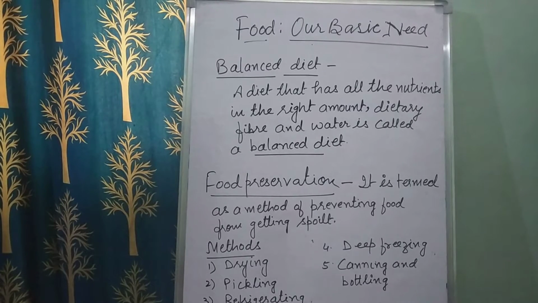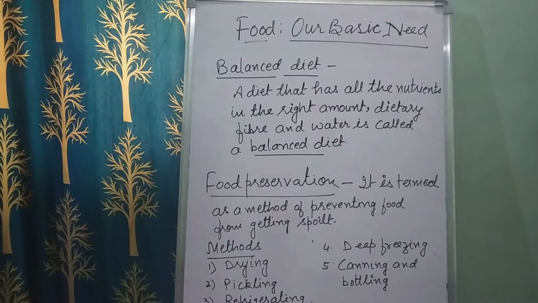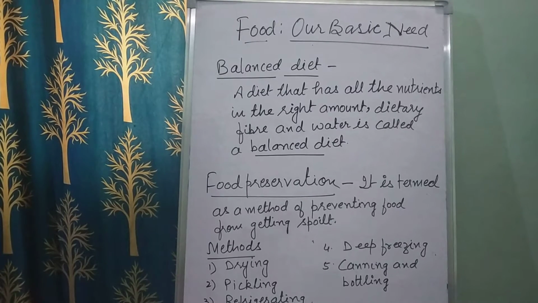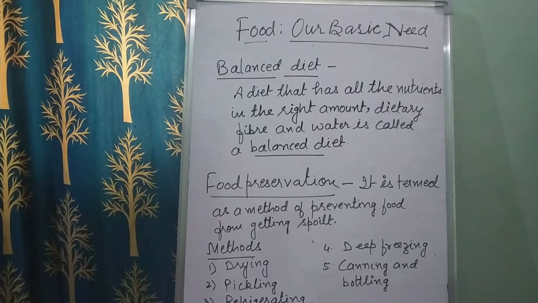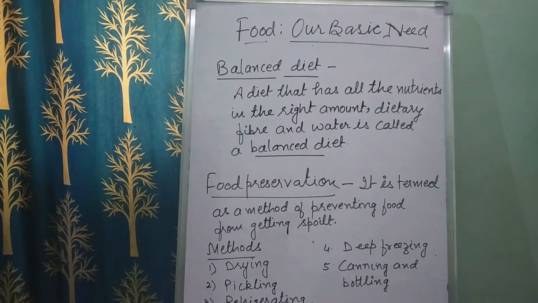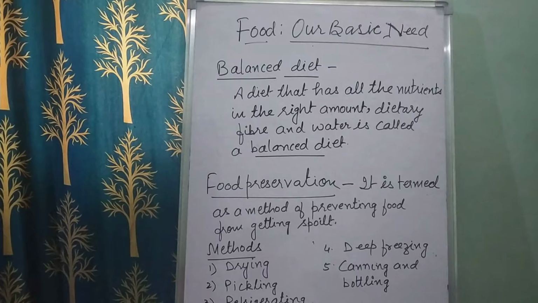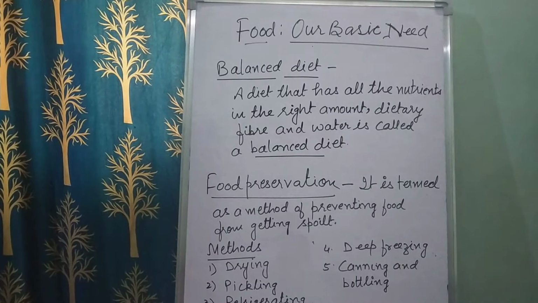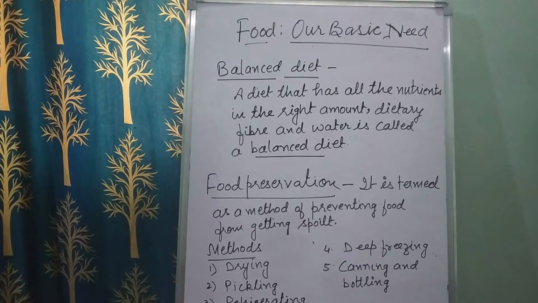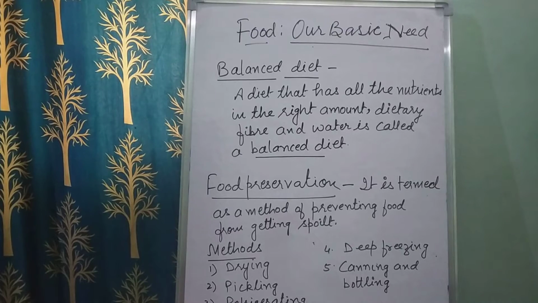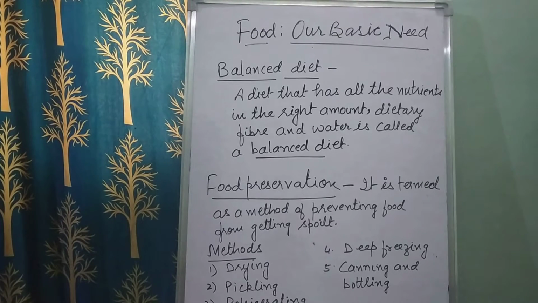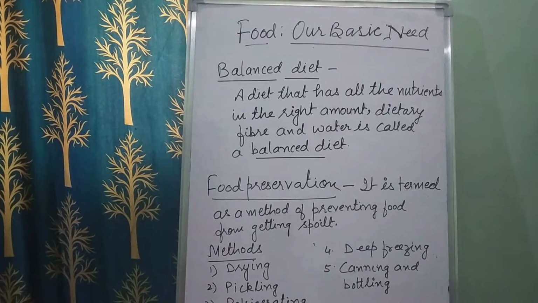So what is a diet? The kind of food that we eat daily. And a balanced diet is a diet that has all the nutrients in the right amount, including dietary fibers and water. Again I'm repeating, a balanced diet is a diet that contains all the nutrients in the right amount, including roughage and water.